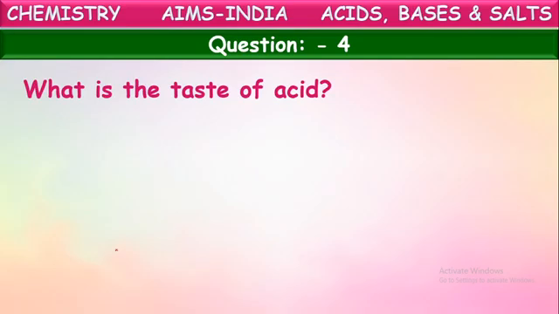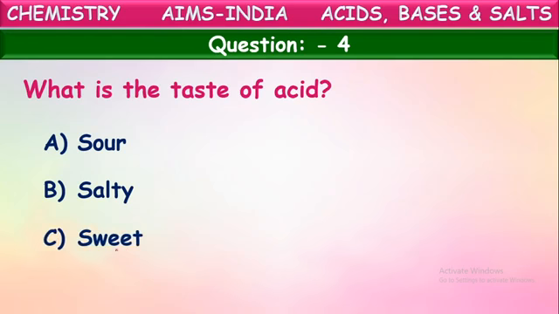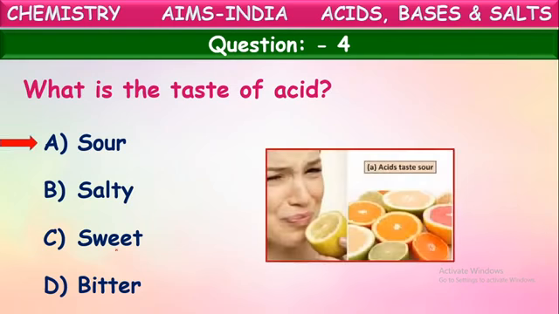What is the taste of acid? Yes, how does an acid taste? What is the taste of acid, children? See options here. Sour, salty, sweet, and bitter. What is the taste of acids? How do they taste? Yes, acids taste sour. The taste of acids is sour.